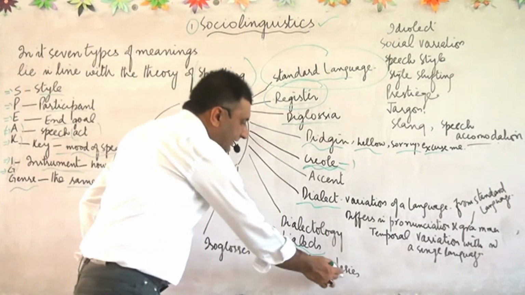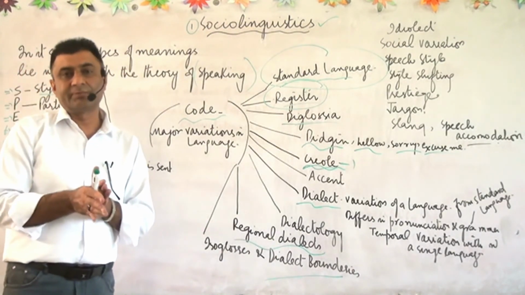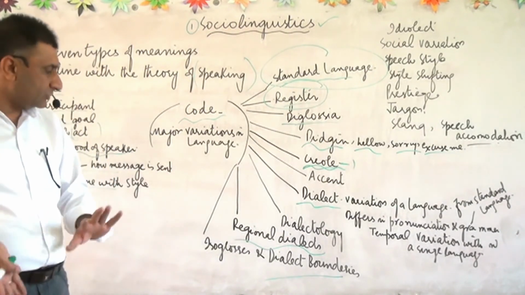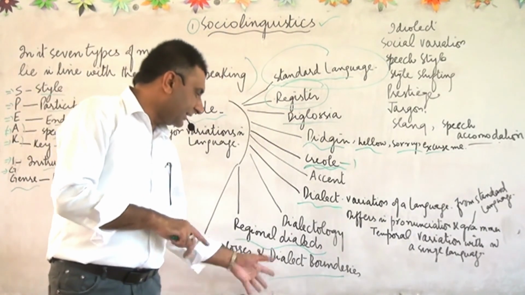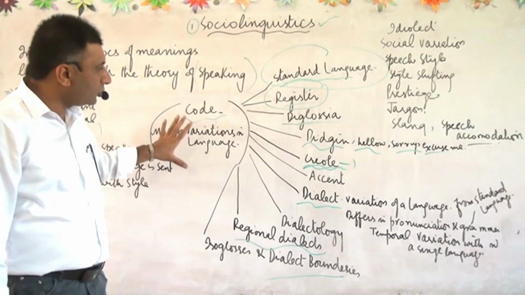And then what are dialect boundaries? Sometimes it so happens that these isoglosses start increasing in number and they start to overlap, and when they increase in number and overlap, these are called dialect boundaries. So these are all the variations of this, and there are also so many other variations.